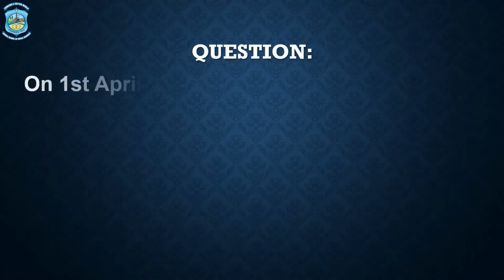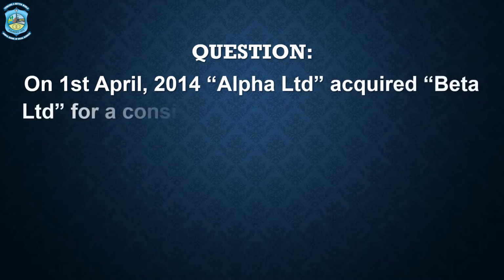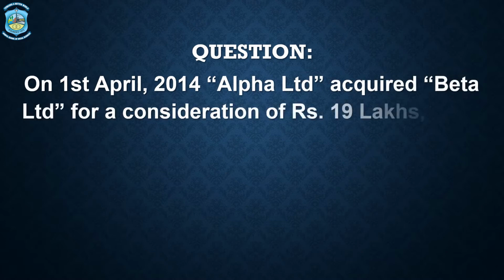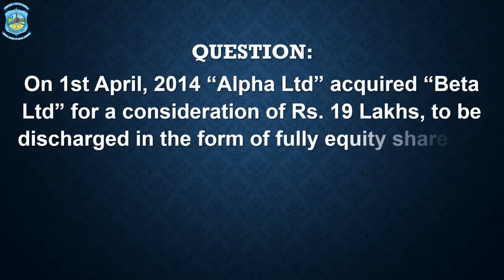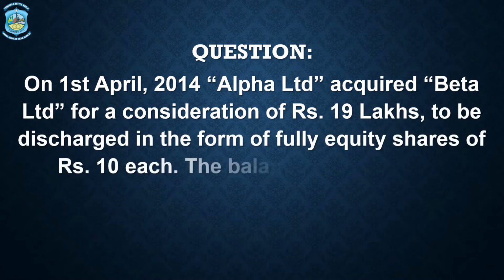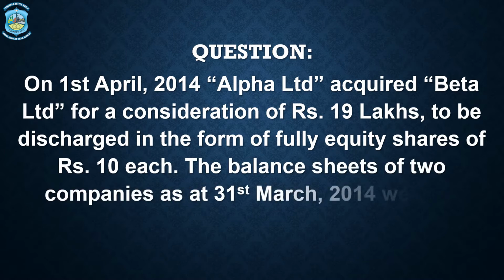On 1st April 2014, Alpha Limited acquired Beta Limited for a consideration of 19 lakhs to be discharged in the form of fully paid equity shares of rupees 10 each. The balance sheets of the 2 companies as at 31st March 2014 were as follows.